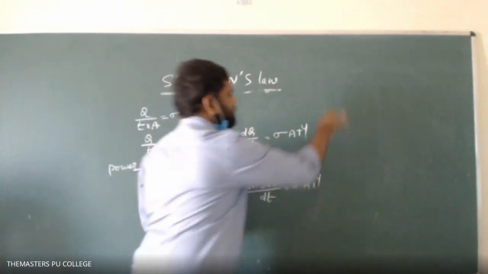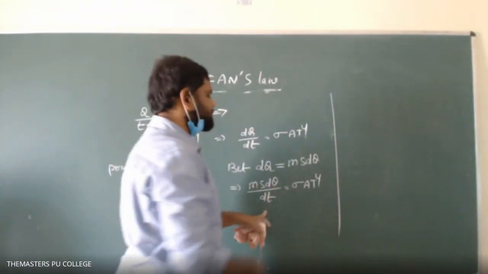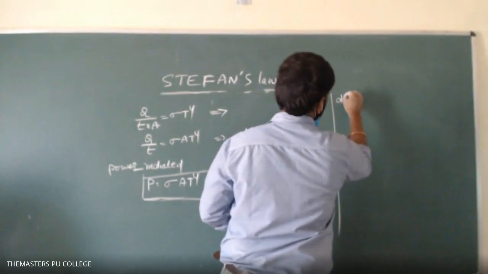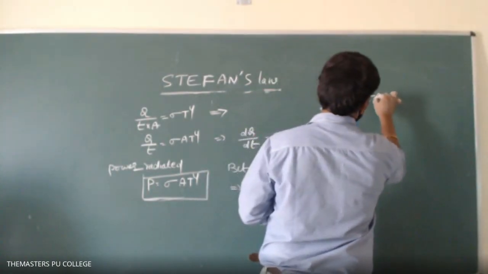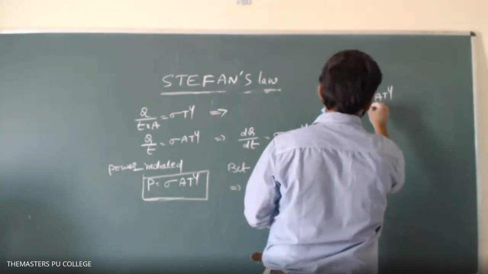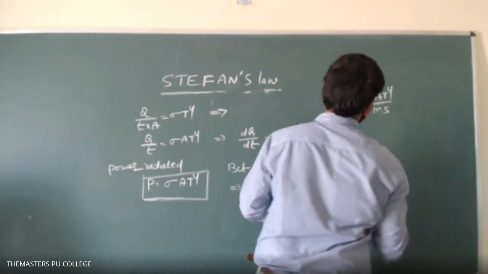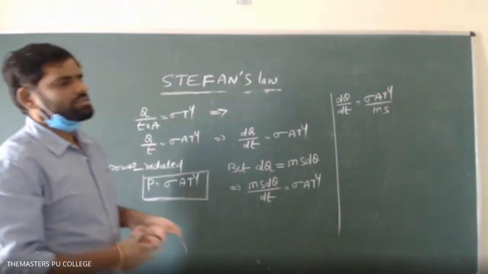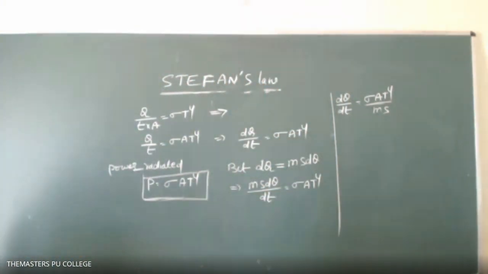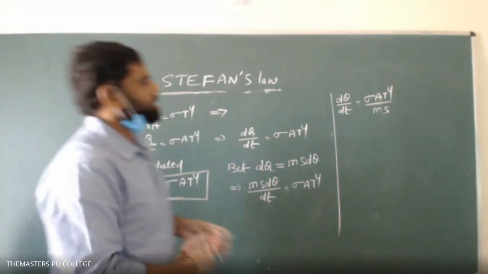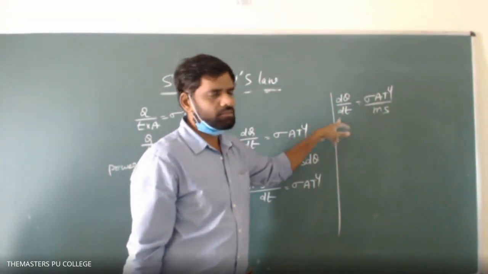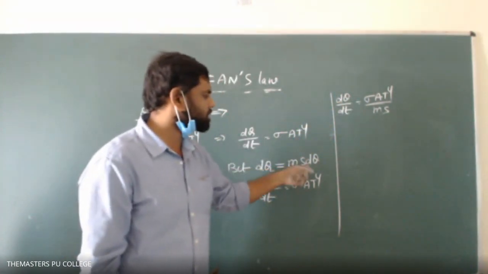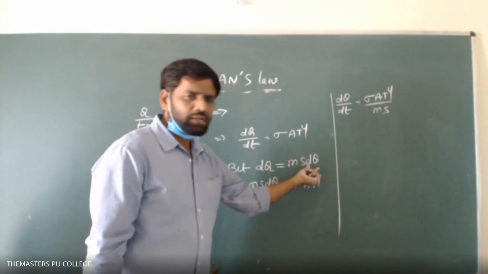Therefore, I can write d theta by dt equals sigma A T to the power of 4 divided by m into s. What does d theta by dt stand for? Observe that. Anyone? Here d theta means change in temperature.